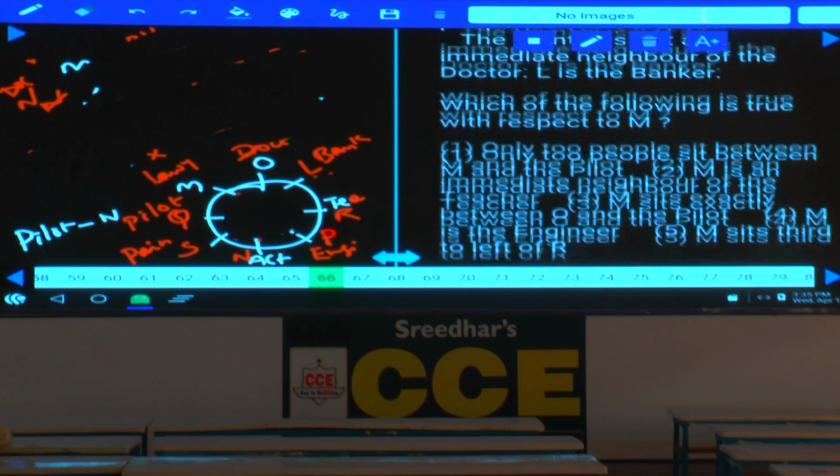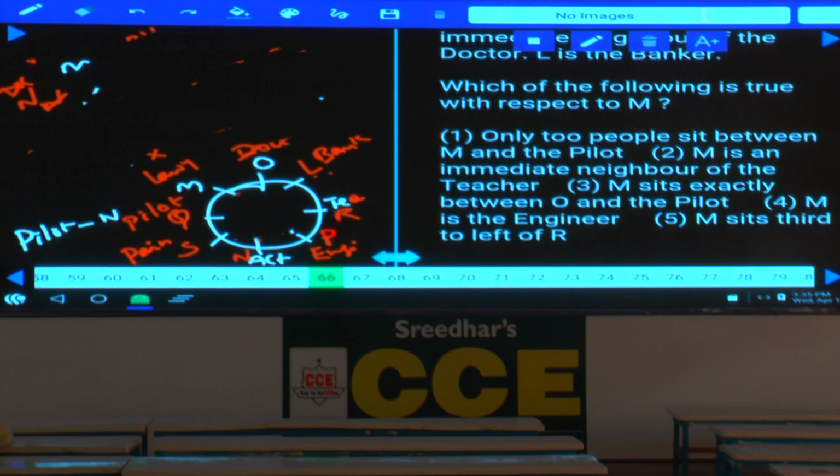Now in this final arrangement, question number 66, which of the following is true regarding M? Yes, tell me what is true here. Only two people sit between M and the pilot. Two people sit between M and the pilot, that is false. And M is an immediate neighbor of the teacher, that is also false. M sits exactly between O and the pilot, that is definitely true. Choice 3. Now question number 66, it is choice 3.